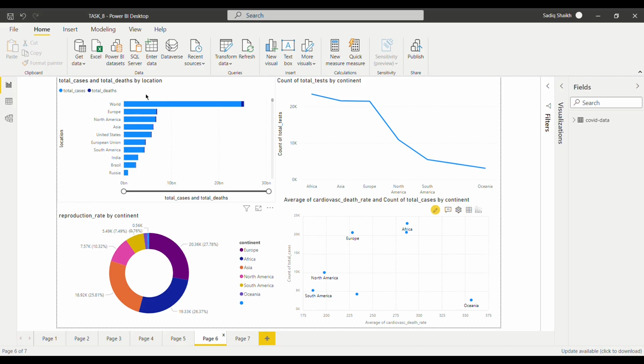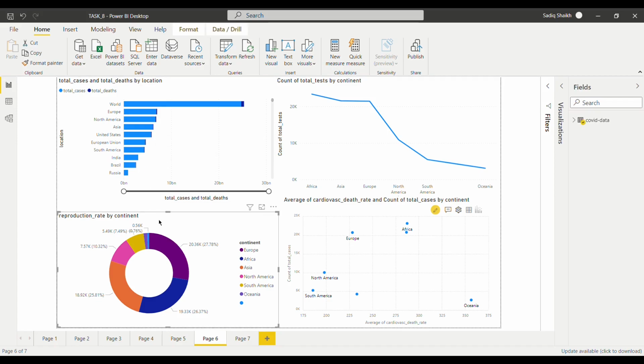After this we can see here the total cases and the location-wise total cases. As you can see, the world is just the summation. Europe had a large total number of cases, and the total number of deaths was also high in European cases. This was a complete average of the data, not just the second phase of COVID. This was the entire COVID data.